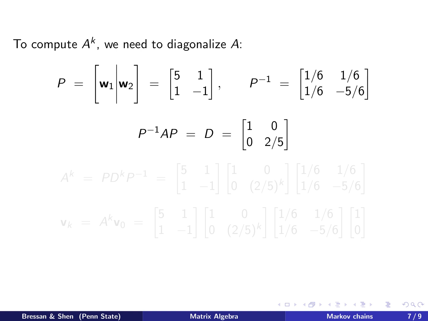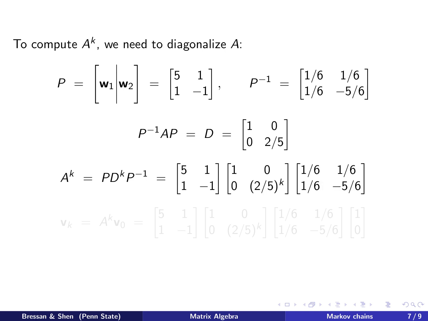And then we know from previous study that we can diagonalize A by multiplying A on the left with P inverse and on the right with P, and we'll get a diagonal matrix with the eigenvalues on the diagonal. In this case, we can write the power of A: A to the power k would be P, then the diagonal matrix to the power k, then P inverse.